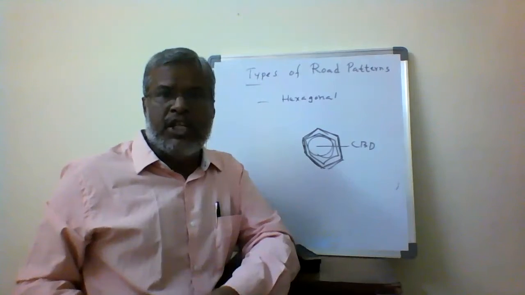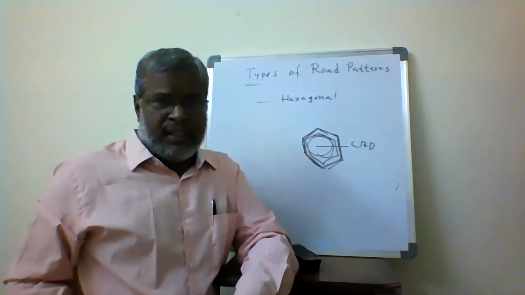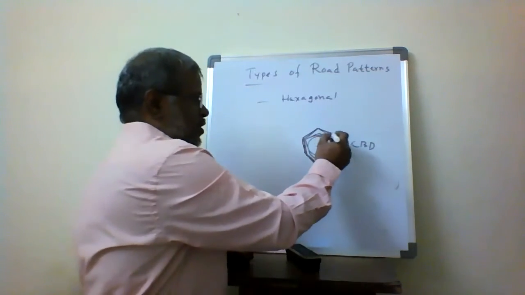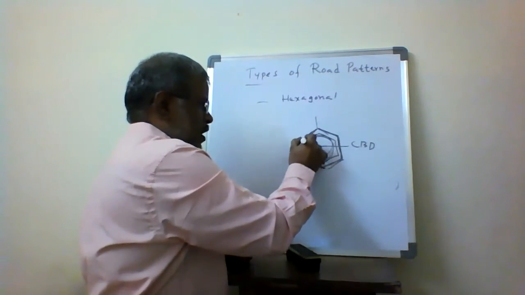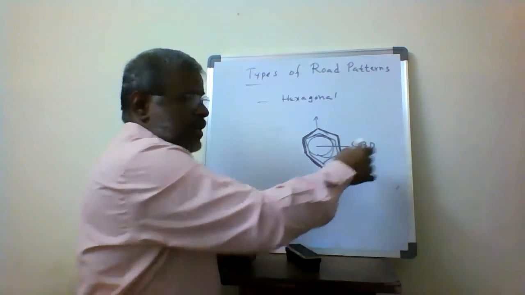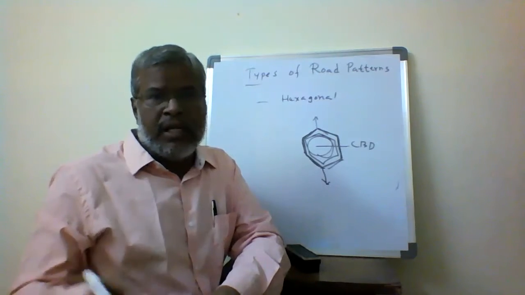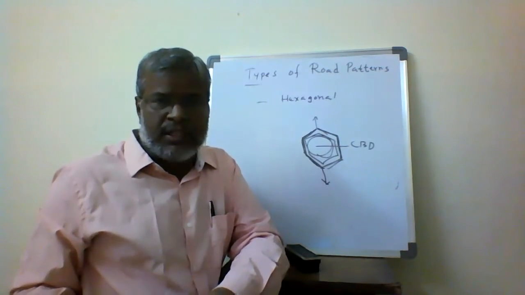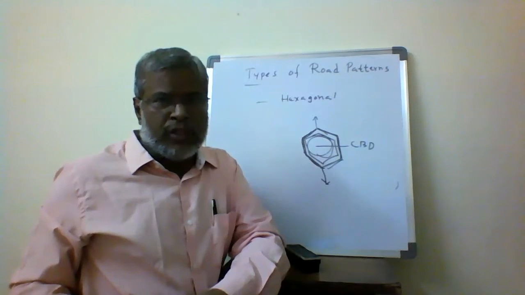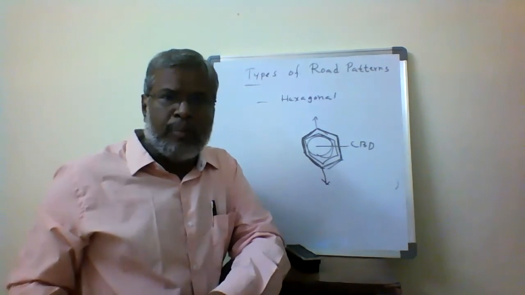Here the shape is a hexagon, and the road network is provided with the hexagon. All the entry and exit roads go this way and this way, and this is the CBD area, so that development takes place in one area. Earlier we had various sectors, that is clusters. Either we go for the circular pattern, the grid pattern, or the block pattern. Various sectors are there, such that development takes place.